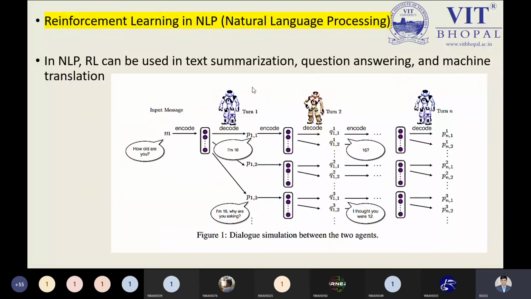So in this image, we have the different machines. What is the pattern we are following here? We are putting in some messages. How old are you? So my input message will be going over here, and turn one, turn two, turn three. With the help of the various levels of decoding, after that the machine will provide the result in terms of our desired language.